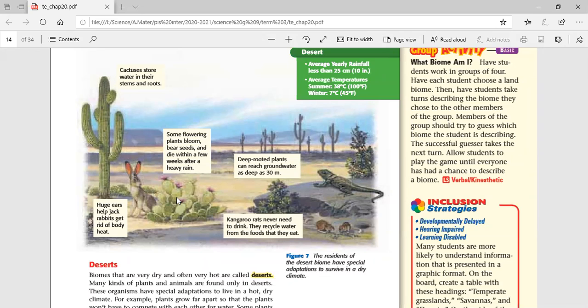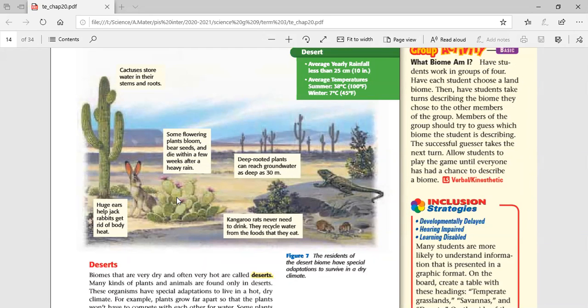At the same time, as we have specific types of plants that grow in desert, that also specifies the types of animals that could live in that place. The animals which live there also try to adapt. For example, kangaroo rats never need to drink. They just recycle water from the foods that they eat. Camels are able to drink a large amount of water at once and keep it for months without drinking. So like this, you could find animals adapt to the environmental conditions in desert.